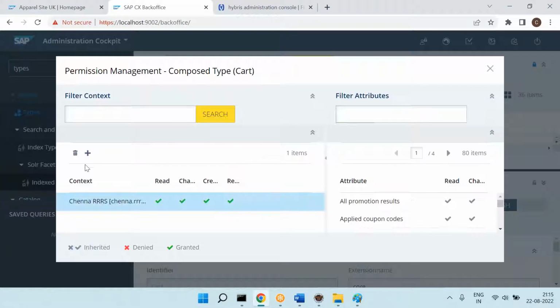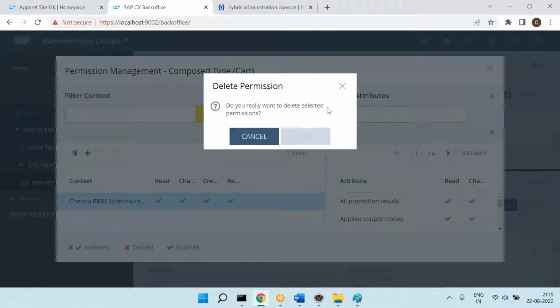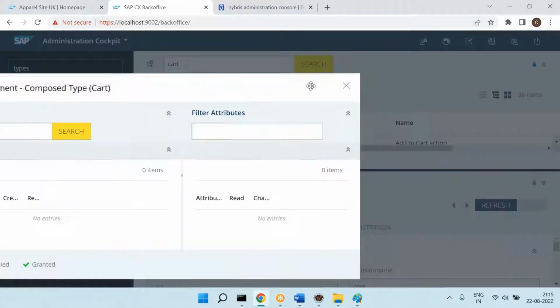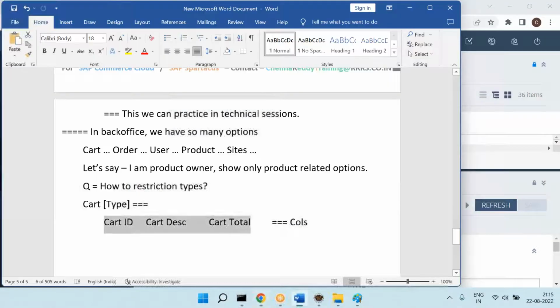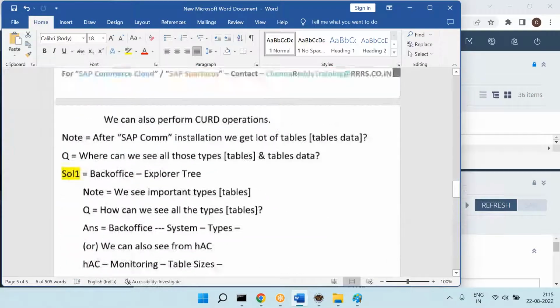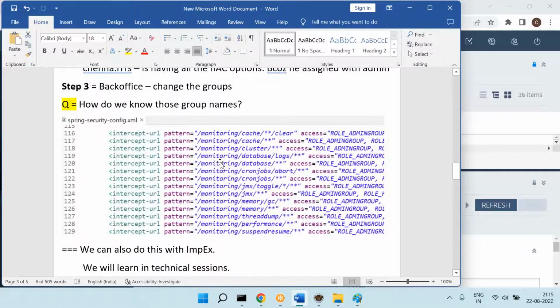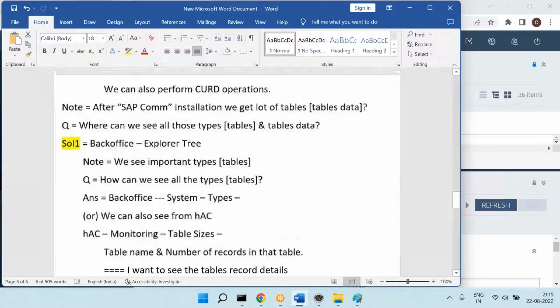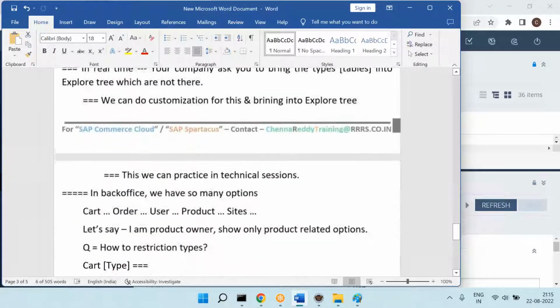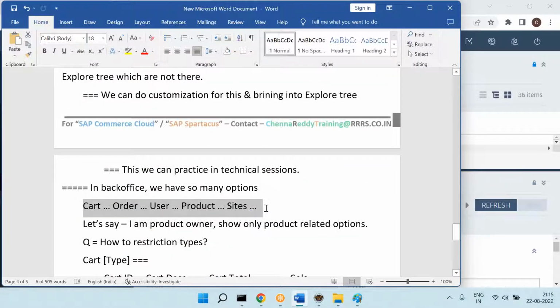Okay, very good. So therefore now you got the full idea how to restrict this entire data. So let's recap quickly once. After installation, we get lots of types, or lots of tables, and we have different ways to see the tables or types and their data.